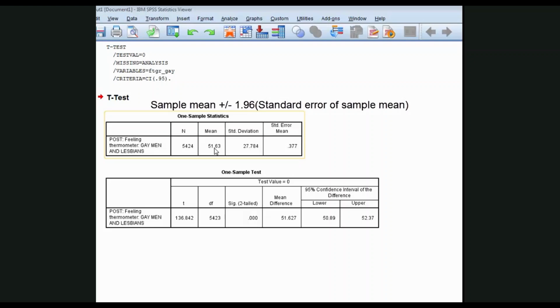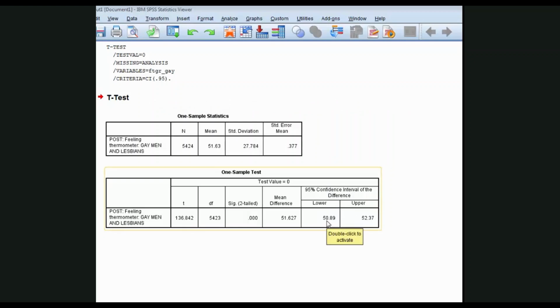In fact, it is an established statistical rule that 95% of all possible population means are going to lie between 51.63 minus 1.96 times the standard error, which in this case is 0.377, at the low end, and 51.63 plus 1.96 standard errors at the high end. I've done an analysis here, which we will repeat in a minute, that has returned those values. 95% confidence interval: there's a 95% probability that the true population mean lies between 50.89 at the low end and 52.37 at the high end.